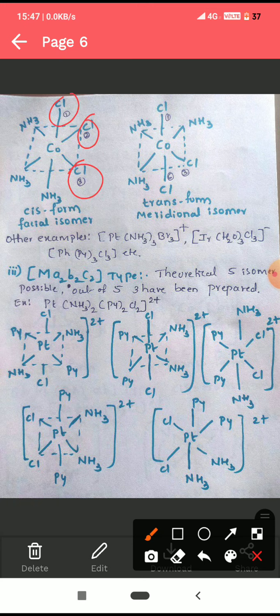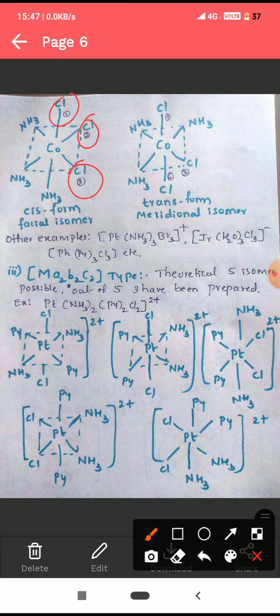It is called a cis form or it is also known as facial isomer. In the trans form they occupy 1, 3, 6 position. Therefore, it is generally called meridional isomer.